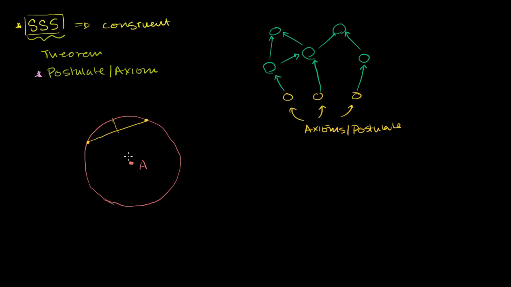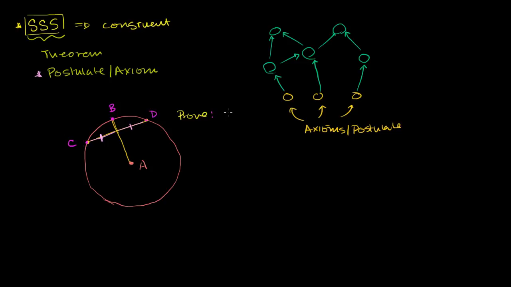When I say bisects it, I'm just setting up the problem right now. It means it splits that line segment in half. So what it tells us is that the length of this segment right over here is going to be equivalent to the length of this segment right over there. So I've set it up. I have a circle. This radius bisects this chord right over here. And the goal here is to prove that it bisects this chord at a right angle. Or another way to say it, let me add some points here. Let's call this B, let's call this C, and let's call this D.